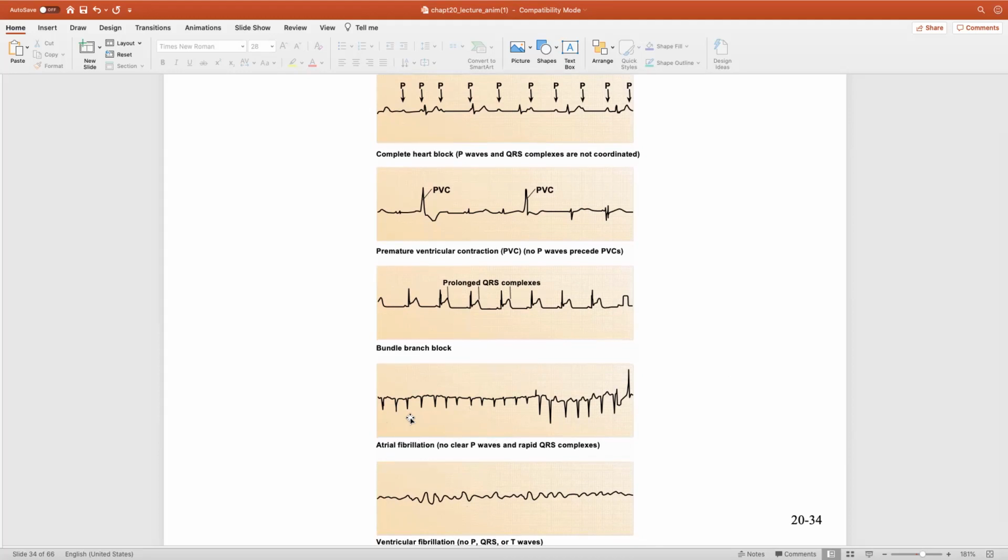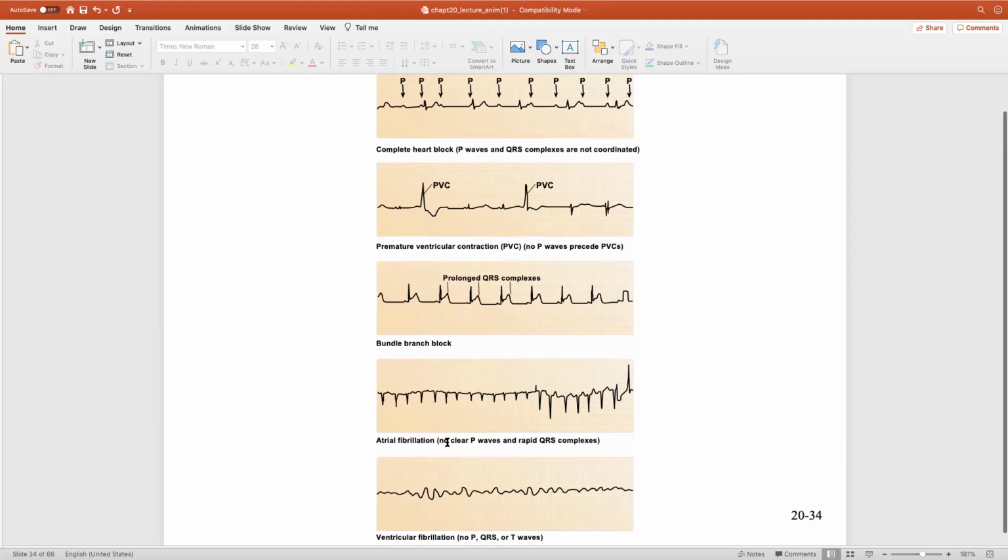So we don't immediately shock them back to normal cardiac rhythm. Instead, we give them warfarin, all right? Or if they're going to be in the hospital, we can give them warfarin via IV or Coumadin. So then they can thin the blood a little bit, so there's a lesser risk of throwing out clots. And then we shock them back to normal sinus rhythm. We can even have time to wait a week, 2 weeks, when people are in AFib before we shock them back to normal cardiac rhythm.